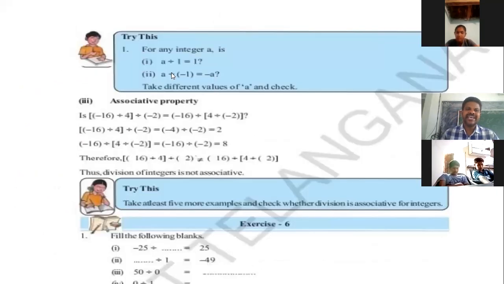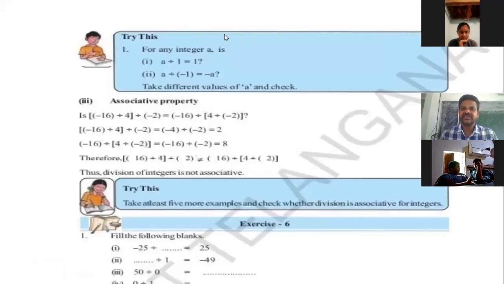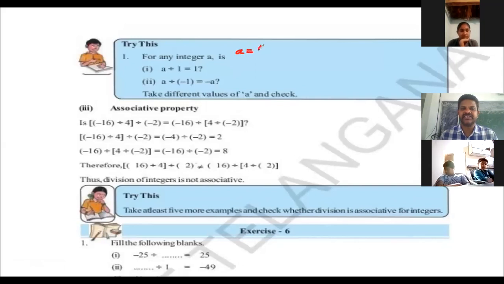Next, try this. Take a screenshot of this, everyone. For any integer a, a divided by 1 is a, and a divided by -1 is equal to -a. Take different values of a and check. Okay, I will take a equals 6.